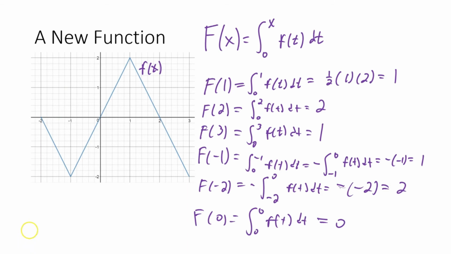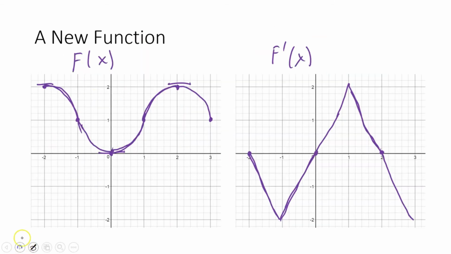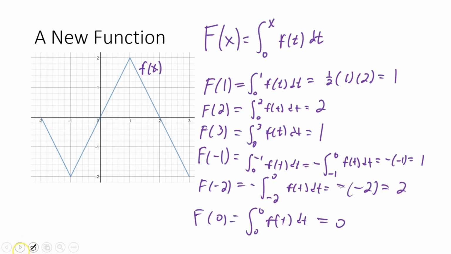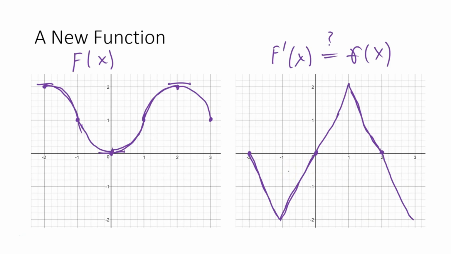What we just found out is that if you're doing an accumulation function on a little f here, so you're doing an accumulation function on this guy, the actual accumulation function, we really don't worry a lot about that. But the striking thing is that the derivative of the accumulation function is the function itself that you are integrating. So our hypothesis that we're going to try to prove is that the derivative is actually the small function that we were integrating. And we see that by the picture. It sure looks a heck of a lot like that's true. So let's see if we can prove that somehow with a picture.